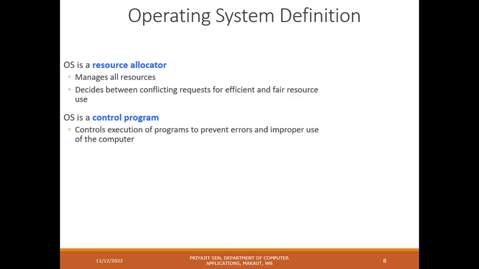It will not allow any unauthorized person to make a change or steal data from your computer. So the operating system will prevent different types of errors as well as improper use of the computer.